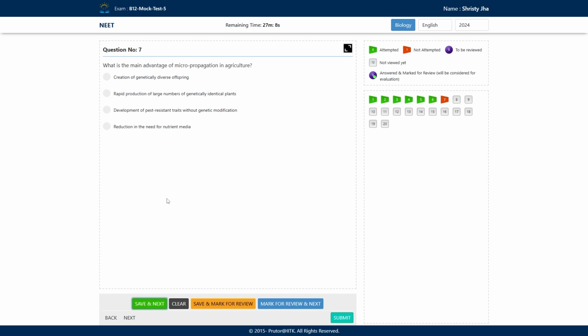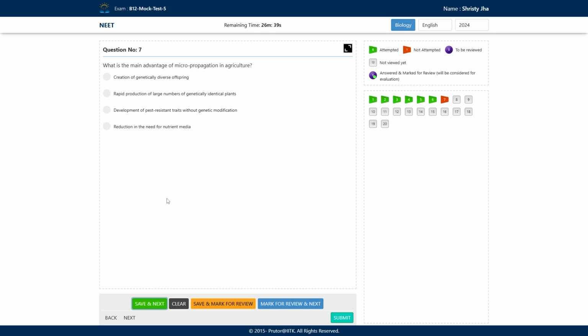Question number 7 says, what is the main advantage of micropropagation in agriculture? What is the most important advantage of micropropagation in agriculture? First, it helps in the creation of genetically diverse offspring. No, we know that micropropagation is used to propagate identical copies of the parent plant.